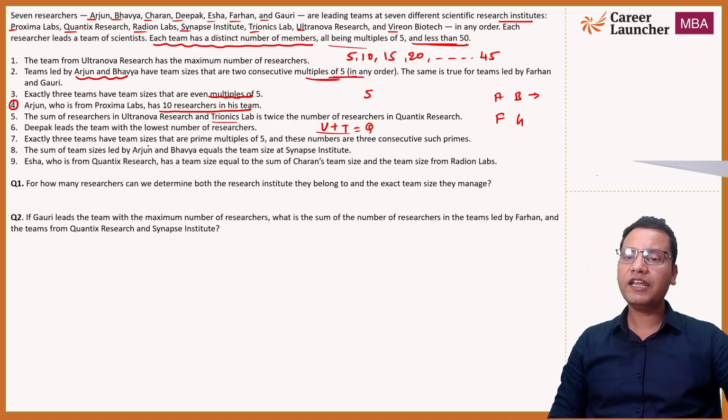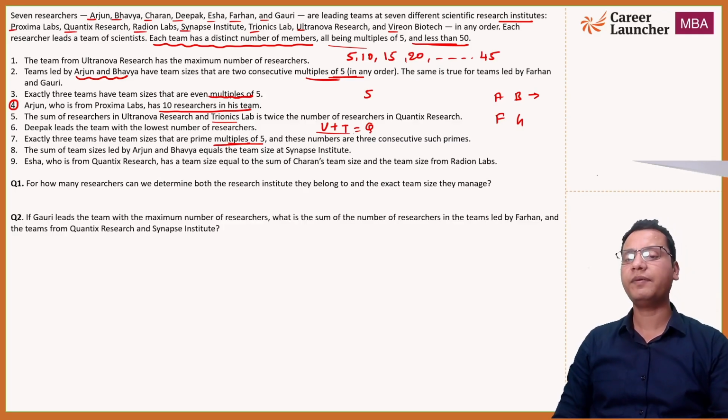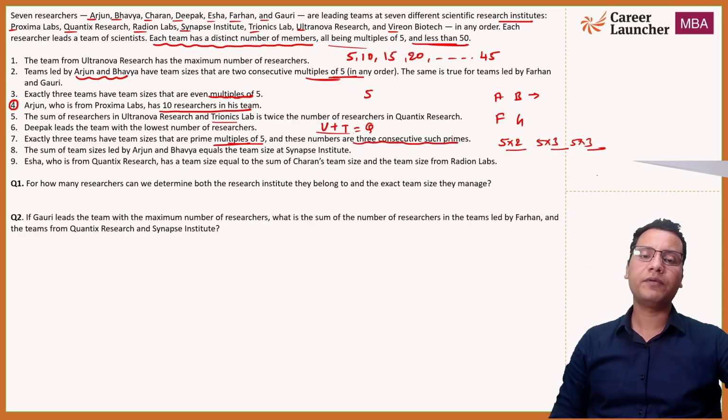Seventh, exactly 3 teams have team sizes which are prime multiples of 5. Now again, prime multiple of 5. So we have seen multiples of 5, then even multiples of 5, odd multiples of 5, and now it is prime multiples of 5. So this is basically a prime number into 5. The first prime multiple of 5 will be 5 into 2, then 5 into 3, then 5 into 5. So 5 into prime numbers, right? And they are 3 consecutive such primes.